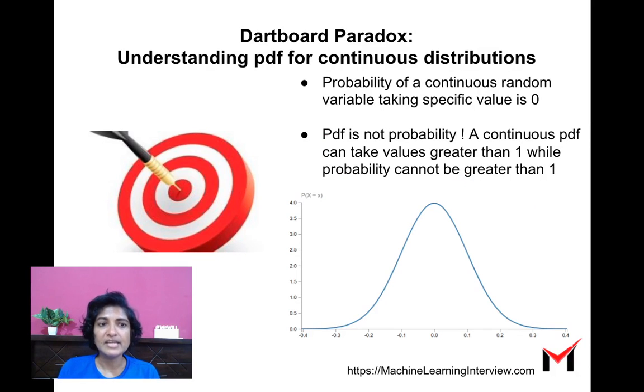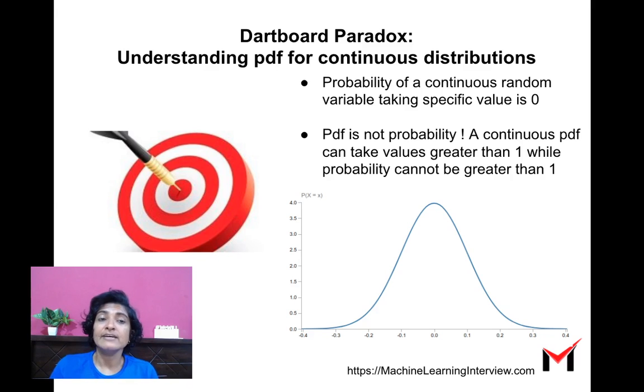The probability of a continuous random variable taking a specific value is 0. But note that the PDF is not the probability. So for any specific value, the PDF can be non-zero, even though the probability is 0. What are we talking about here? What is the difference between PDF and probability?